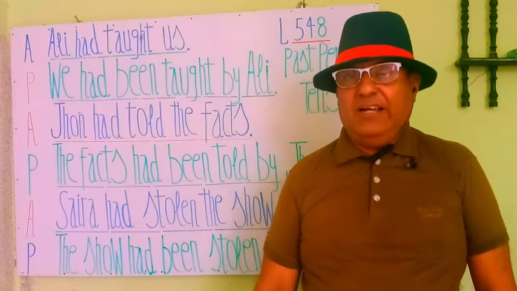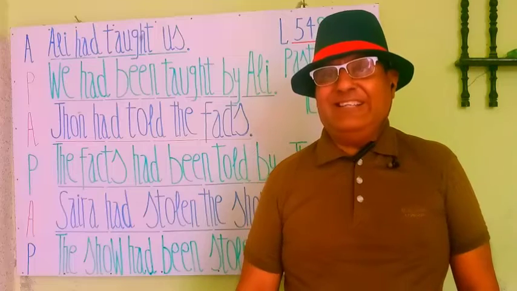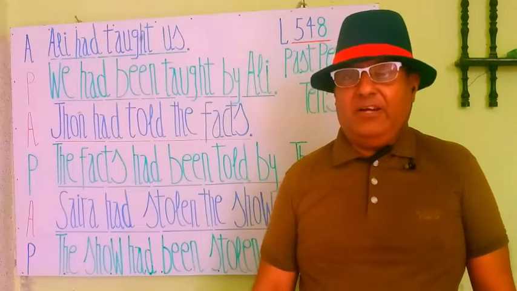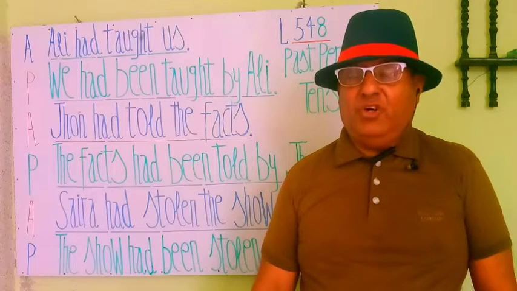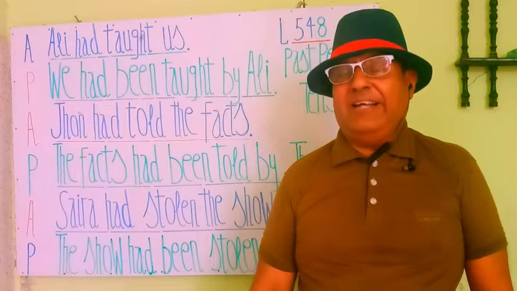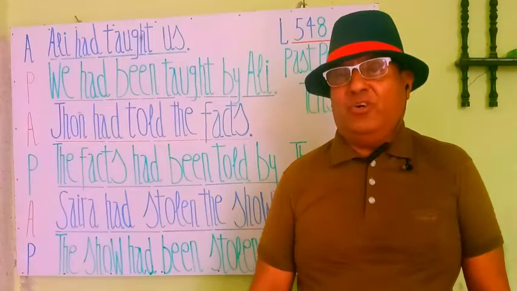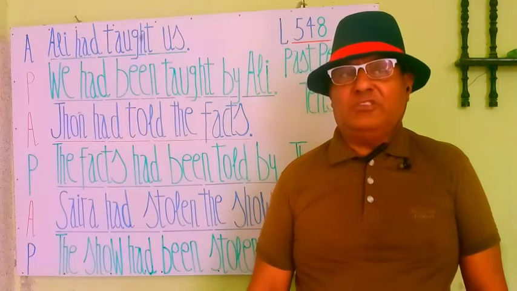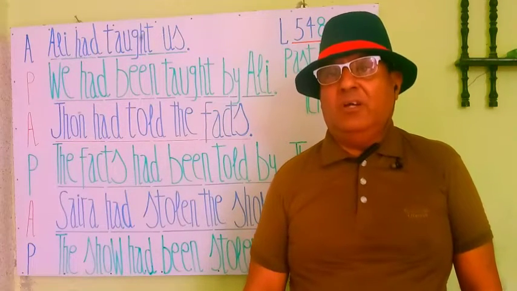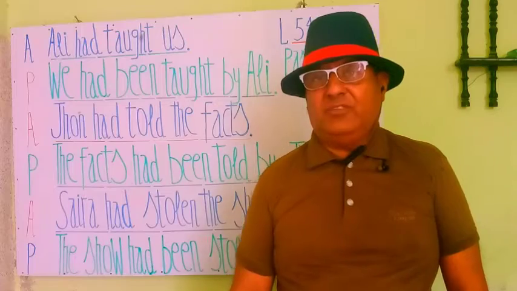Then we write the third form of the verb, that is told. Then the connecting word by, and in the end we write John. So the new formation is: the facts had been told by John.